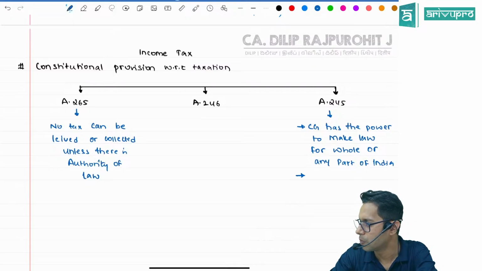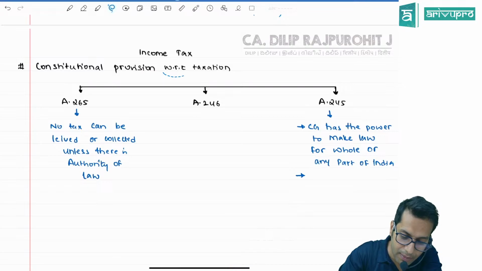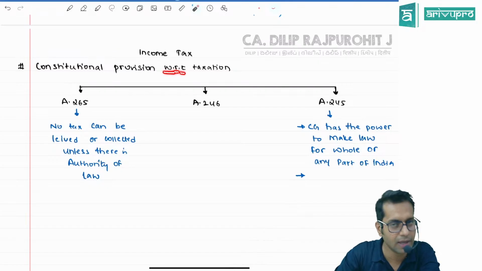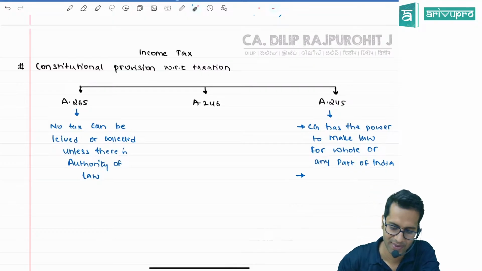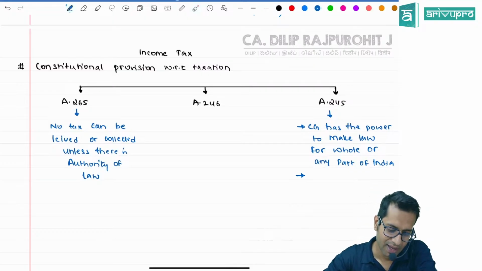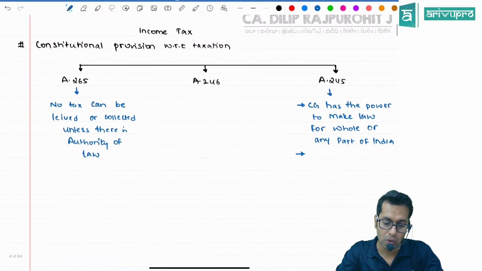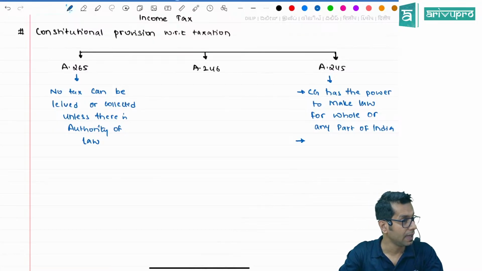Sir, after constitutional provision, I am not understanding. What should I reply? Oh, this WRT. Okay, with respect to.